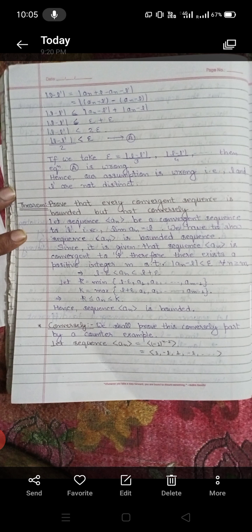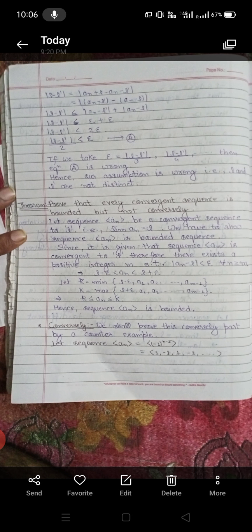Let sequence an be a convergent sequence to L, that is, limit of an is equal to L. We have to show sequence an is a bounded sequence. Since it is given that sequence an is convergent to L, therefore there exists a positive integer m such that mod of an minus L is less than epsilon for all n greater or equal to m. That implies L minus epsilon is less than an is less than L plus epsilon.